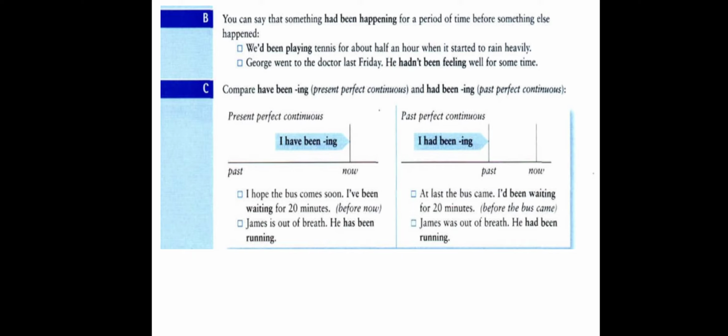He hadn't been feeling well for some time. George went to the doctor. This is the second action, and the first action is he hadn't been feeling well. The first action is written in the past perfect continuous.